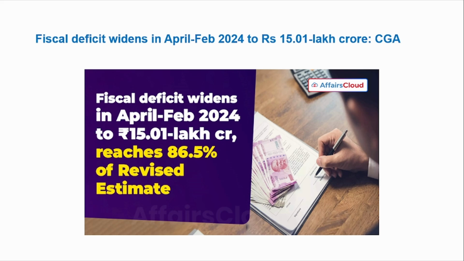Hello students, this video is about the banking and finance news of the April 1st week. Well, let's move on to the first news. The first news is about the fiscal deficit, which has widened to 15 lakh crore in this period.